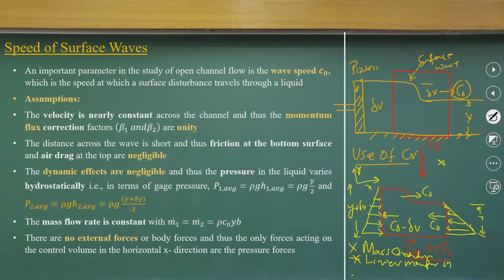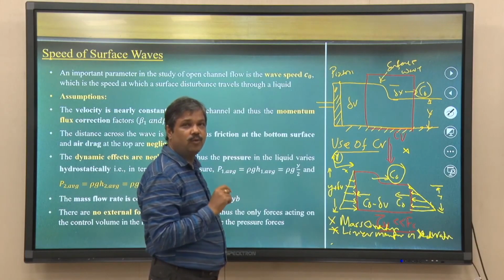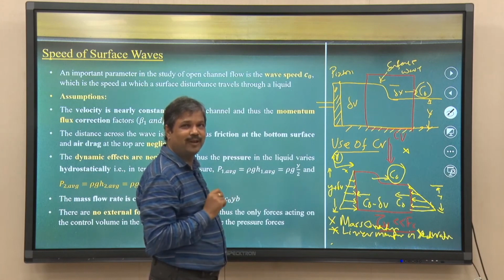I will apply it in the x direction, because I do not bother about the y direction, as that is not necessary for me. So, I am looking at the x-direction momentum equation. From this I can find out the relationship between the speed of the water wave and the flow depth. That is what we are looking at.